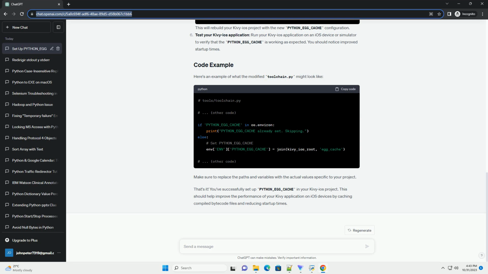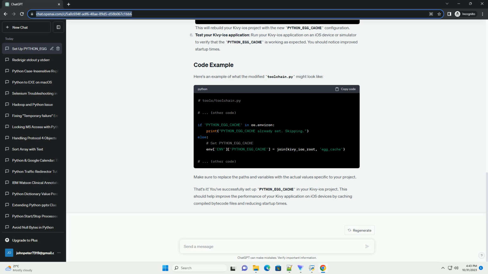To set up PYTHON_EGG_CACHE in your Kivy iOS project, follow these steps. Locate your Kivy iOS project, open a terminal and navigate to your Kivy iOS project directory. Create a directory for the cache. You need to create a directory where Python will store the cached files. You can do this within your Kivy iOS project directory. For example, create a directory named egg_cache with the following command.